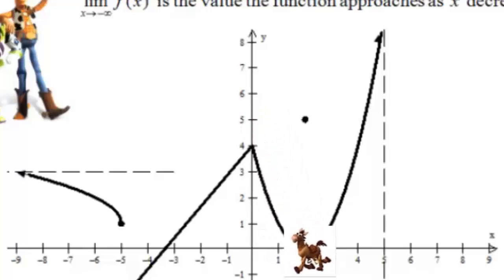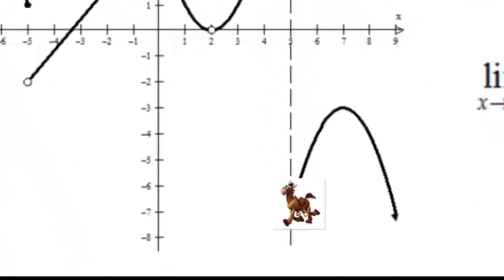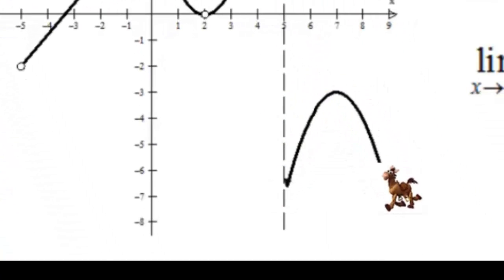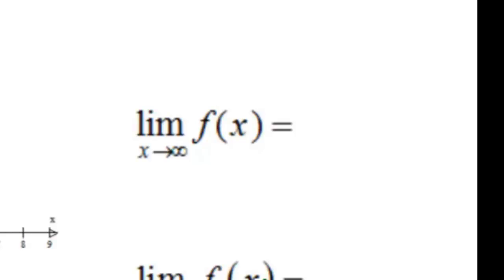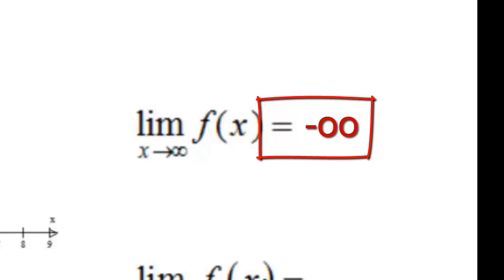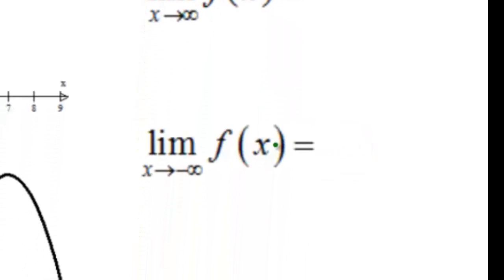As you can see, Bullseye goes towards the black line, jumps over the hole. There's a gap, so Bullseye will jump down and go all the way towards the end. Now, according to this path, where do you think Bullseye is going to be headed? Or in other words, what do you think the y value will be as x goes to infinity? Because the arrow is pointing down and it's continuing, the correct answer, the limit as x goes to infinity, is y equals negative infinity.